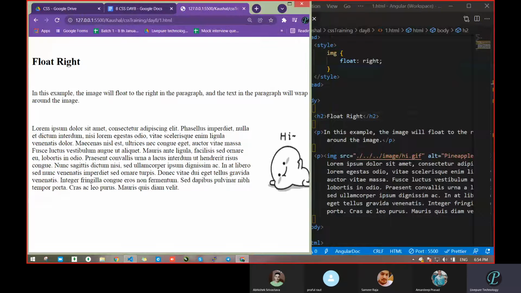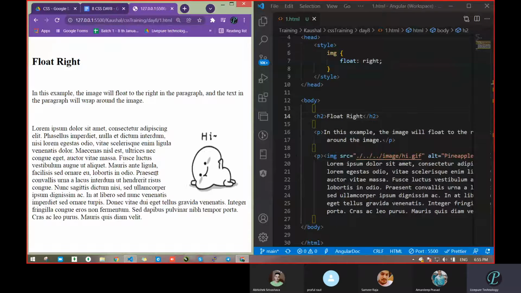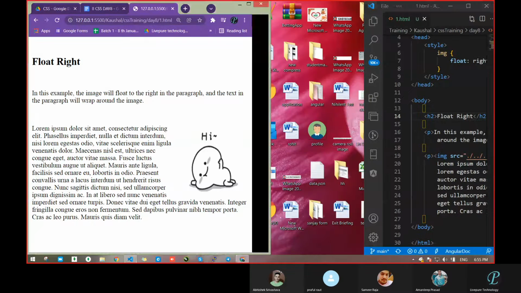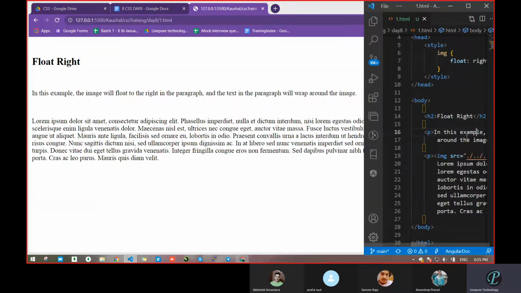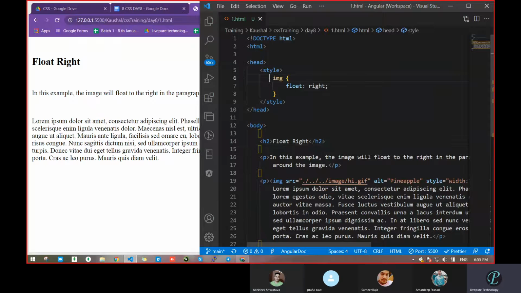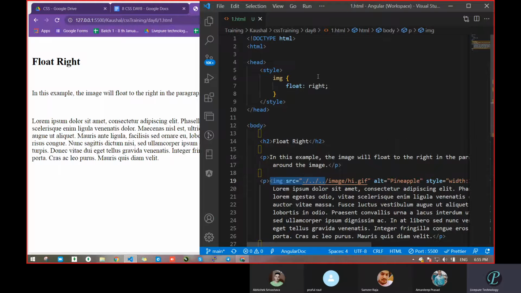Okay. So in this case, what we are observing is that this image is somewhere on the right side of the content. Correct or not? Just go to full screen. What are you observing here? Where is the image? Right side. So I will check that code. Just to go one time through the code, what we had passed in the image is float right. That's it. And on which tag? In the IMG tag. So that's why the image is floating, which means it will be on the right side.